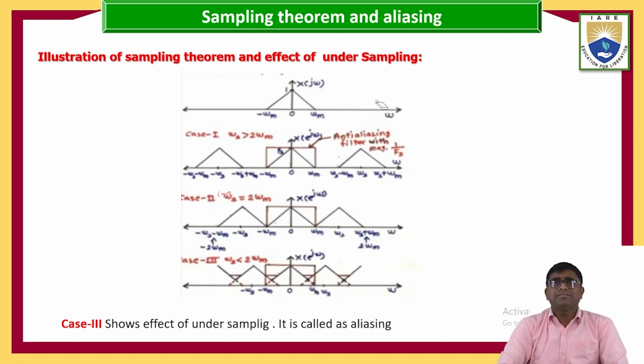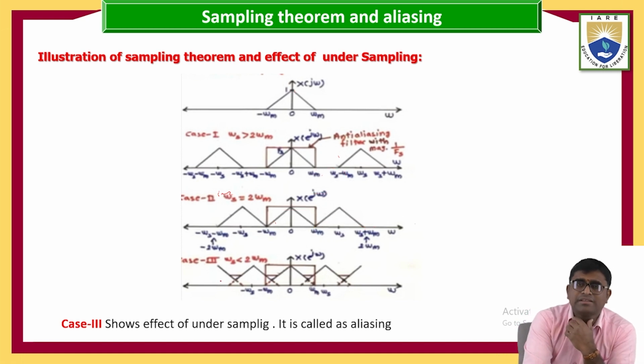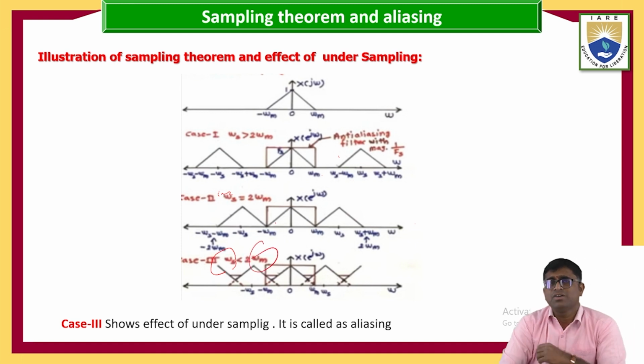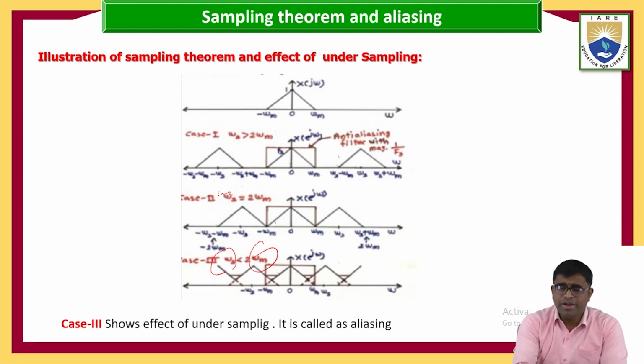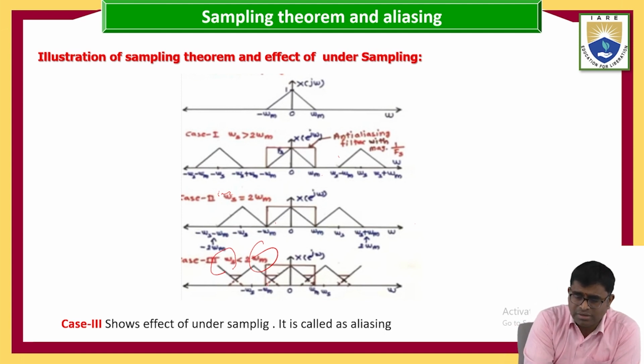Next, coming to undersampling, that is case 3. In case 3, omega s, the sampling angular frequency, is less than 2 omega m. That is, the next cycle will start before the completion of one cycle. How is the signal coming?